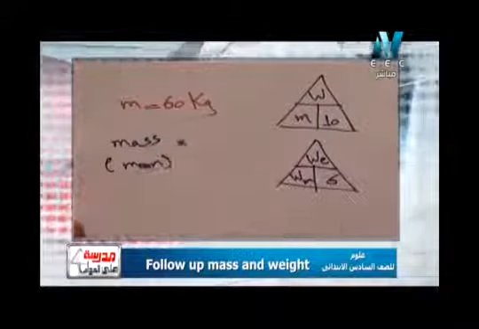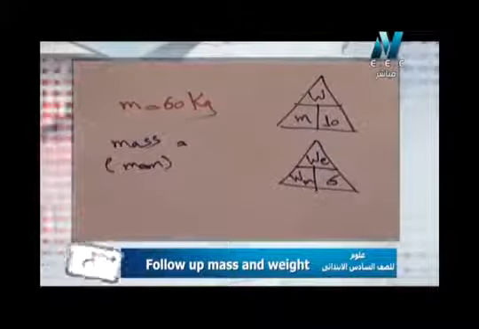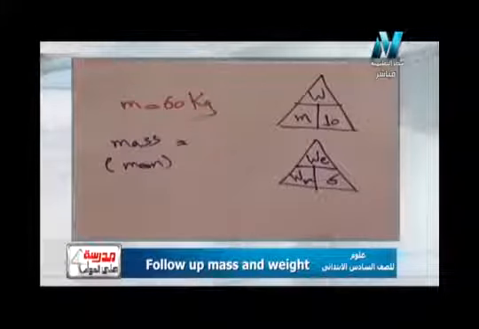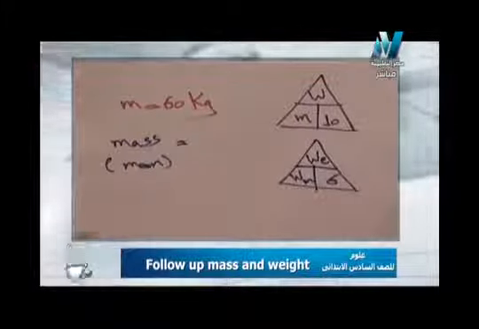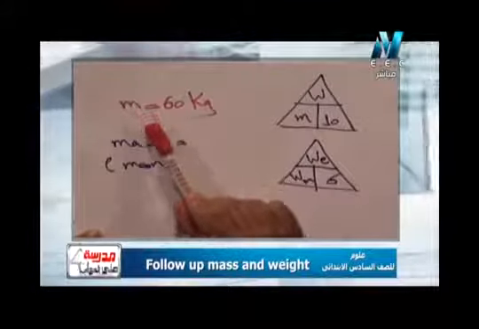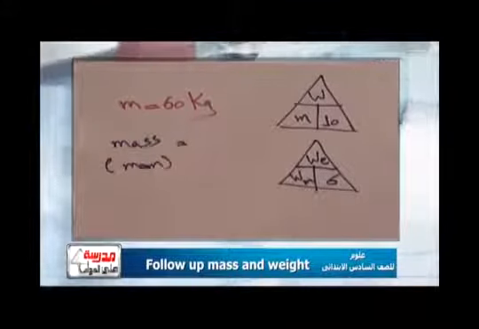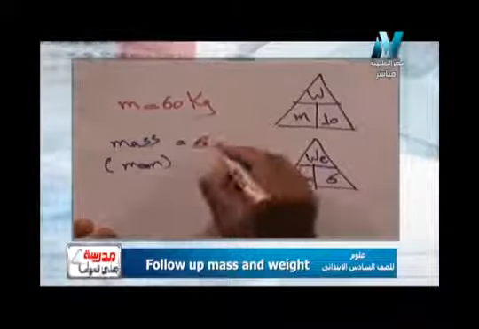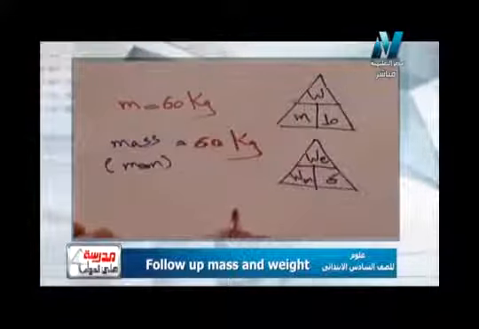Okay. What about the mass on the moon? We know that the mass on the moon doesn't change. So I can write the mass without a law. When I want the mass and I have the mass on the earth, and I want the mass on the moon, here I won't use any law at all, because we know that the mass doesn't change. The mass is 60 kilogram because it doesn't change.